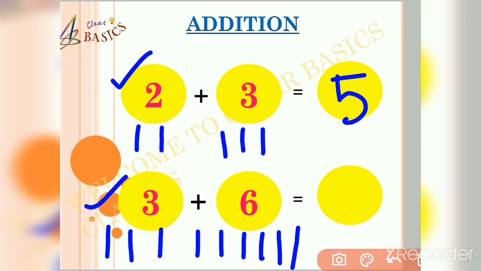Let's count the sticks altogether. 1, 2, 3, 4, 5, 6, 7, 8, 9. So, there are 9 sticks altogether. So, the answer will be 9. So, friends, 3 plus 6 is equal to 9. Friends, I hope you are having fun doing this.